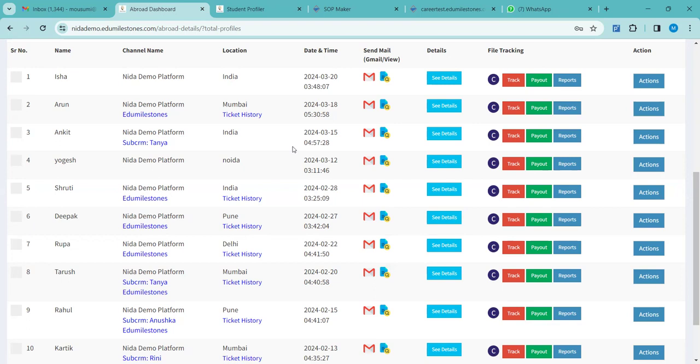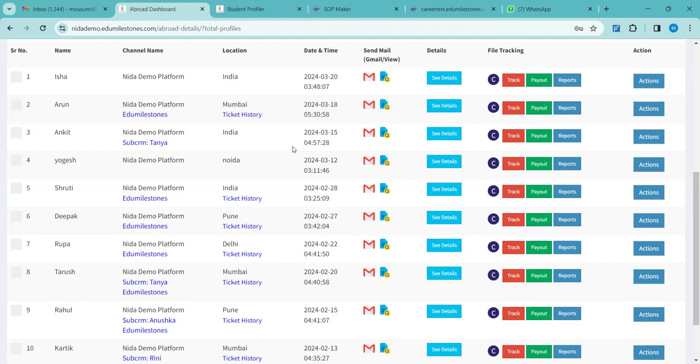That is what I'm asking. The SOP blocking and the college application blocking we have done here, suppose for Isha, we went to actions and then blocked it. So how can we do it for a new person? Is it blocked by default? As they fill in the details, the name and everything will come here only. And this SOP making tool is blocked by default. No one will get access until and unless you unblock it.